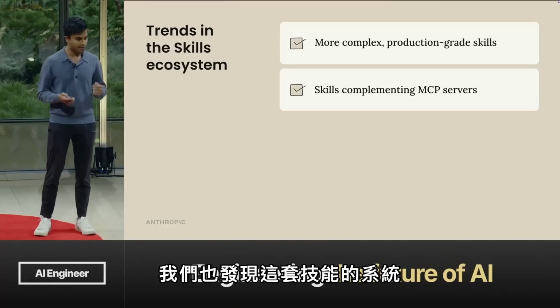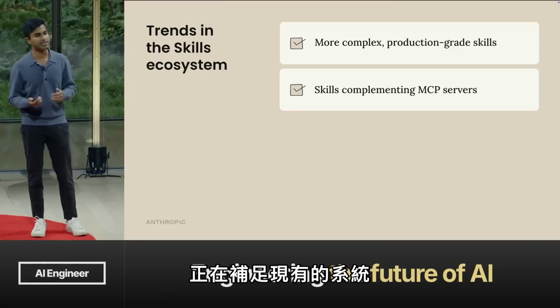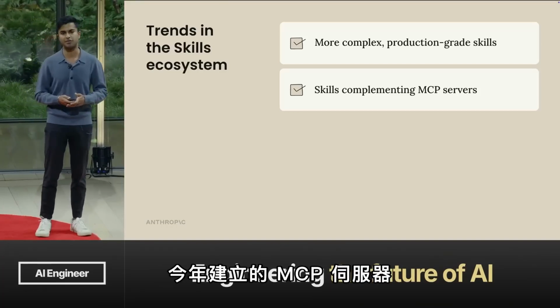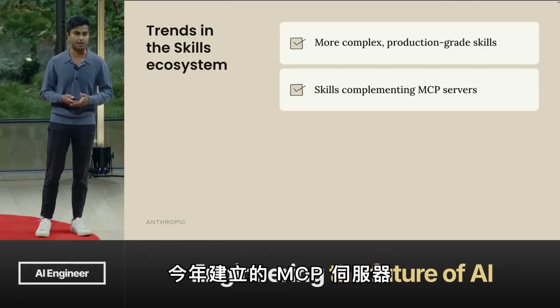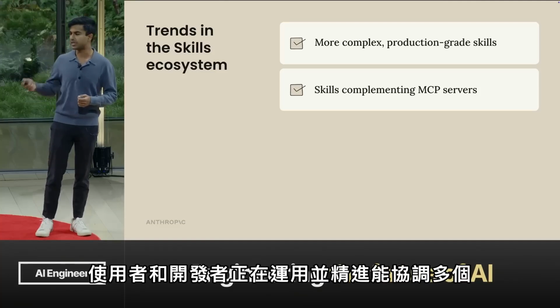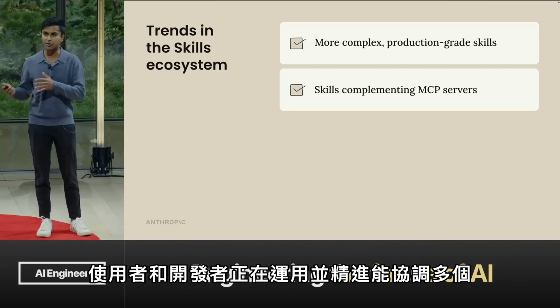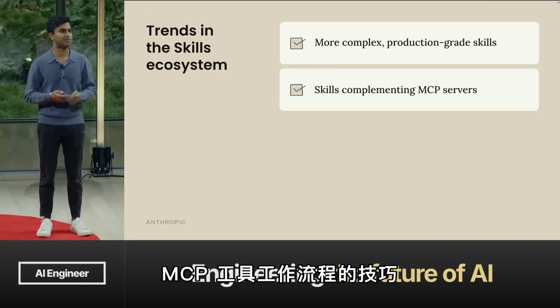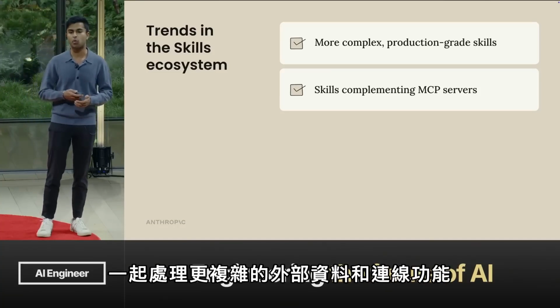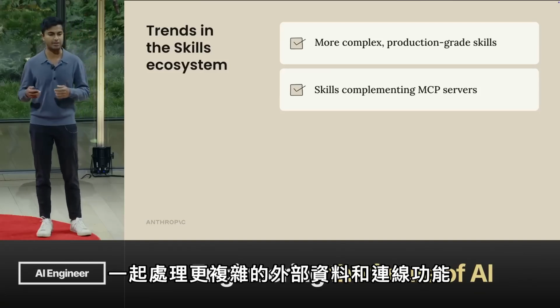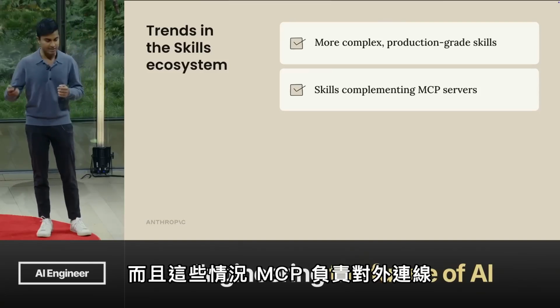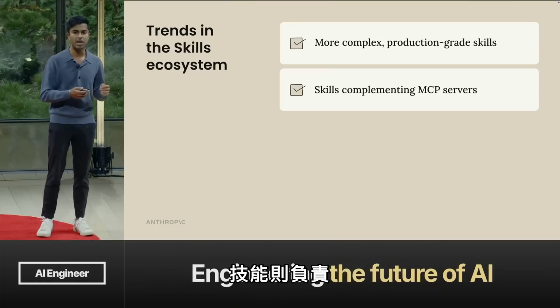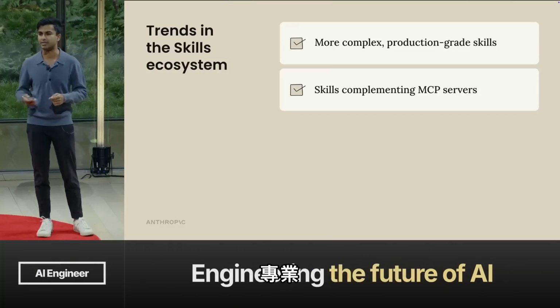We're also seeing that this ecosystem of skills is complementing the existing ecosystem of MCP servers that was built up over the course of this year. Developers are using and building skills that orchestrate workflows of multiple MCP tools stitched together to do more complex things with external data and connectivity. And in these cases, MCP is providing the connection to the outside world, while skills are providing the expertise.